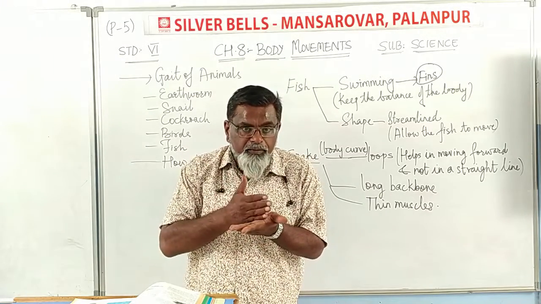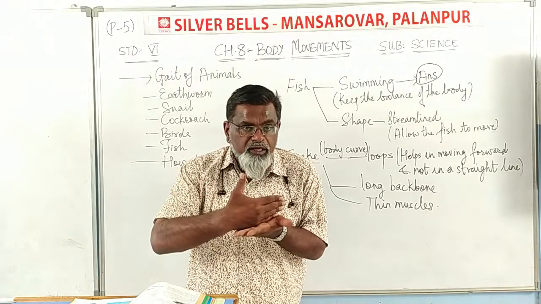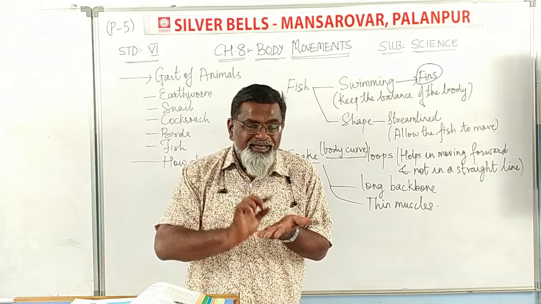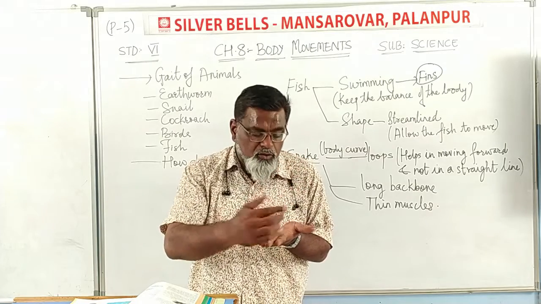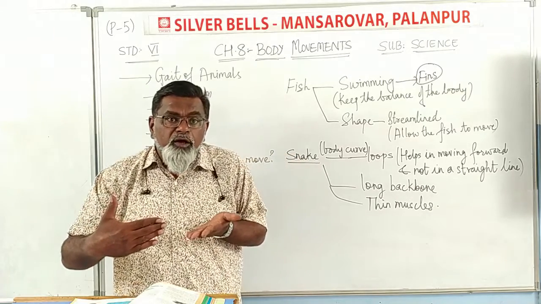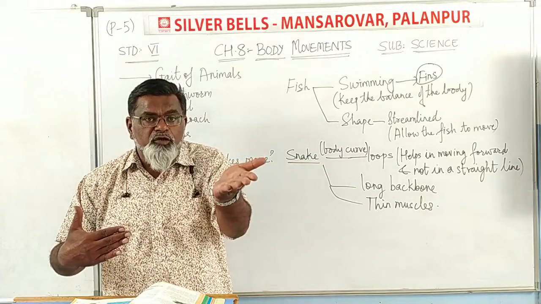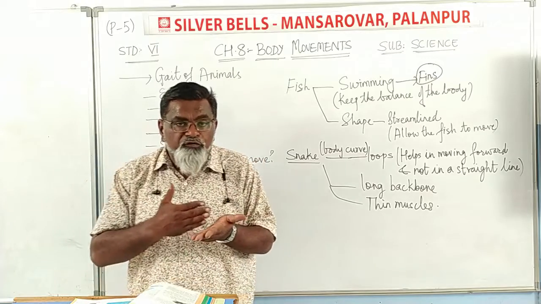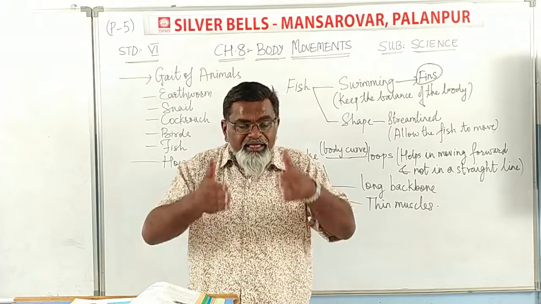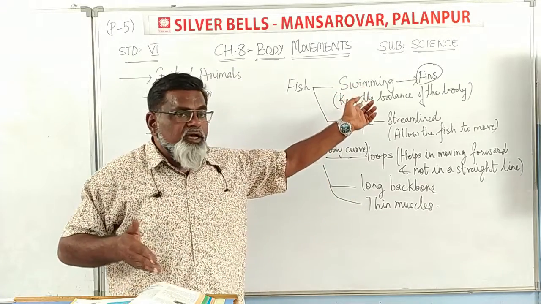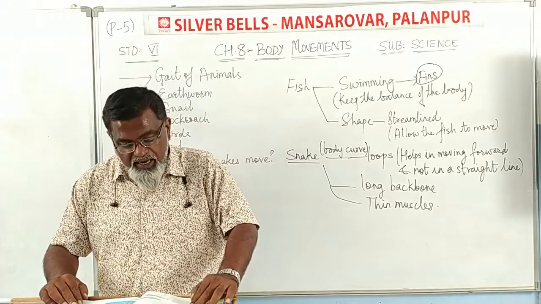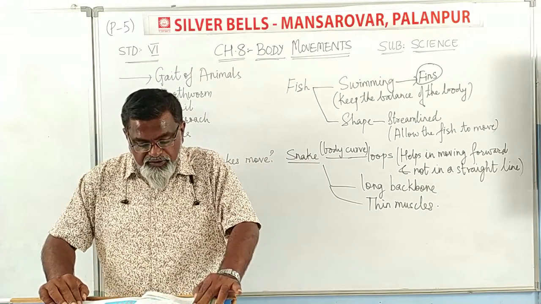Now the same paper boat, if we keep it horizontal with the sides and push that boat, will the boat move in that direction? No. Why? Because there is a broad part which cannot cross the water and cannot move. So for crossing anything, we need a streamlined body. That streamlined body, the fish also have. So in this activity, we are going to study the streamlining of the body of fish.